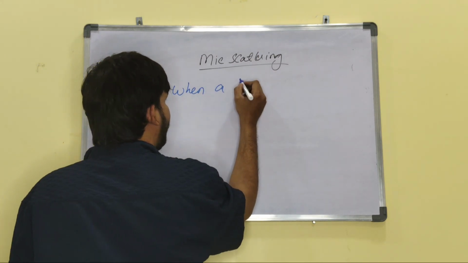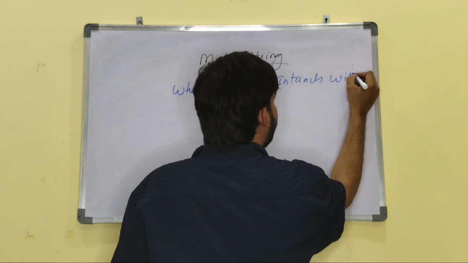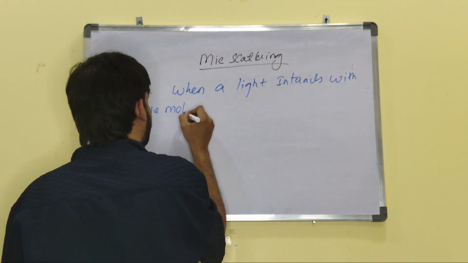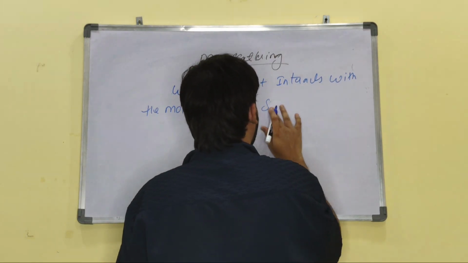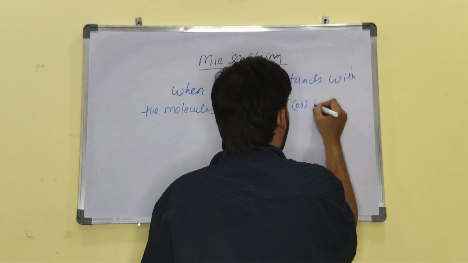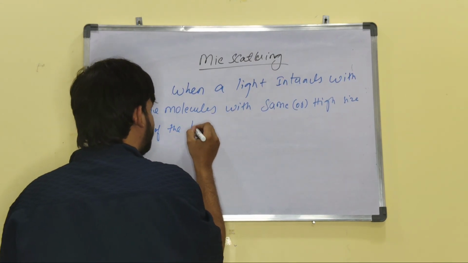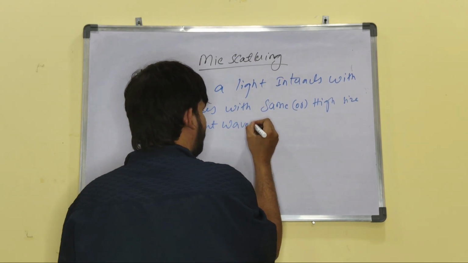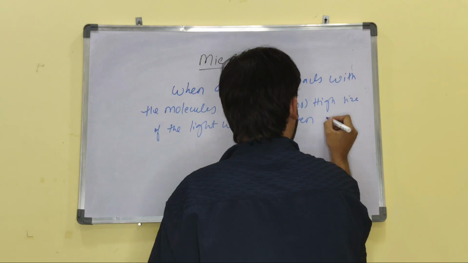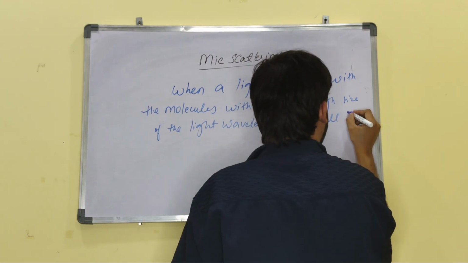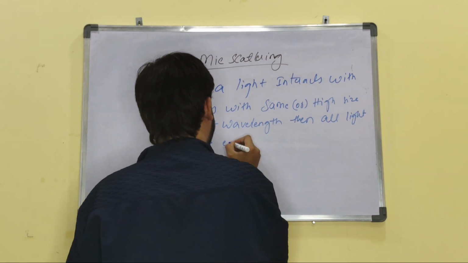When a light interacts with the molecules with same or high size of the light wavelength, that means wavelength, then all lights scatter equally.